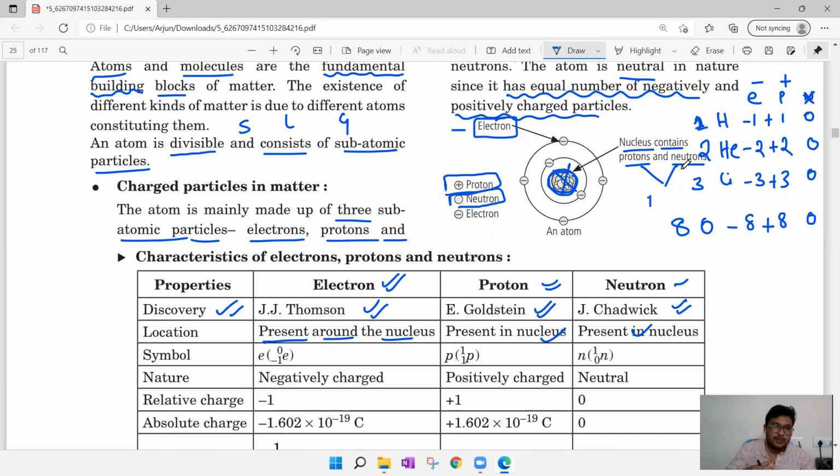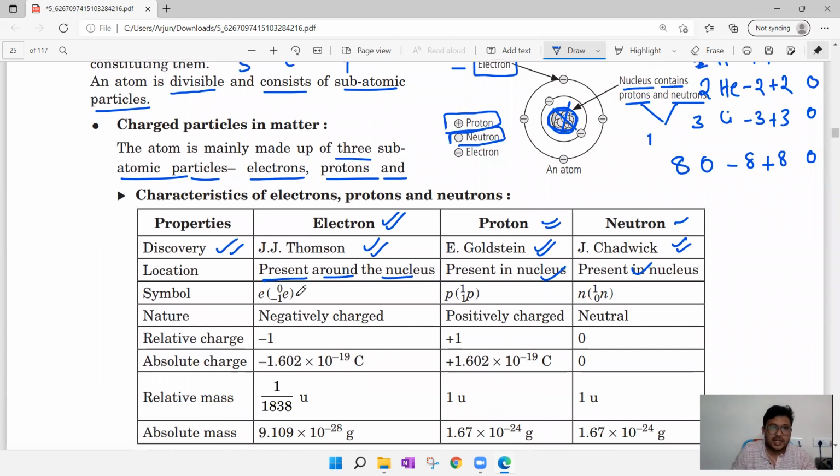For example, people who are present in India, Indians, right? People who are present in Japan, Japanese. People who are present in China, Chinese. People who are present in America, Americans. Same like that. Protons and neutrons are present in the nucleus, so they are known as nucleons.